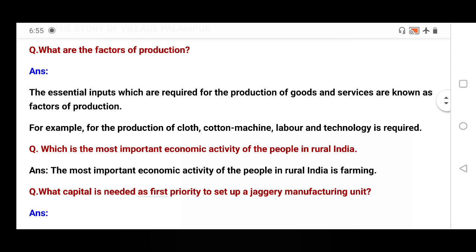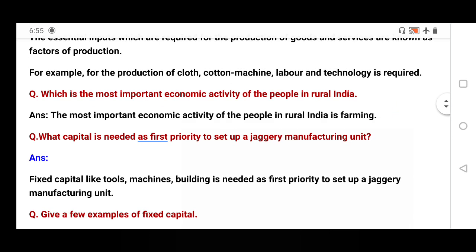Fixed capital and working capital all come under factors of production. An example is also given: for the production of cloth, cotton is required because cotton is the raw material, machine is required, labor is also required, and technology is also required. So these are the factors of cloth production. Next question: which is the most important economic activity of the people in rural India? Rural India means villages. In villages, the most important economic activity is farming, mainly crop cultivation.